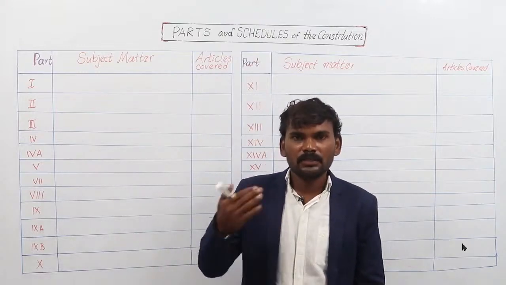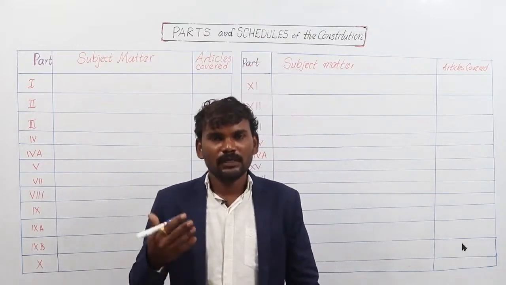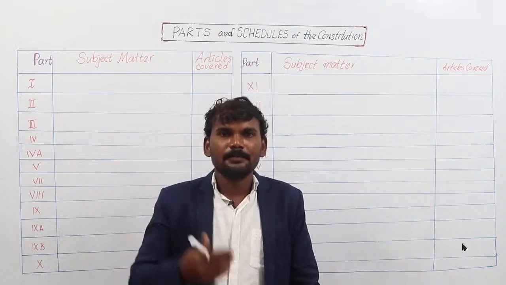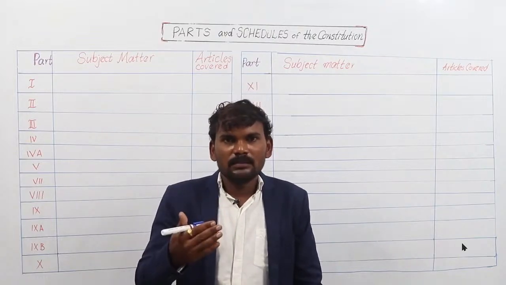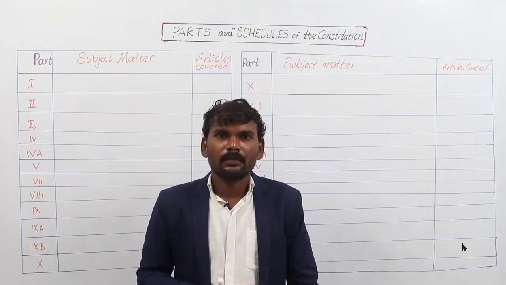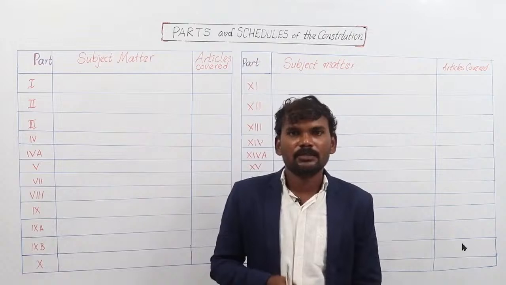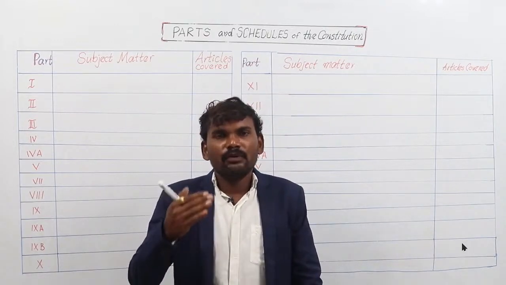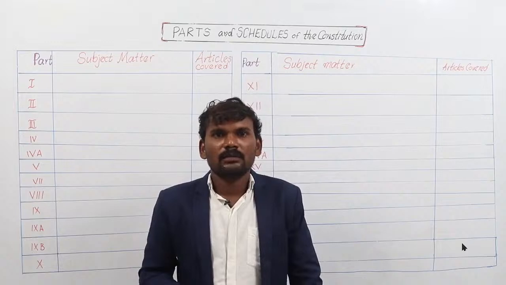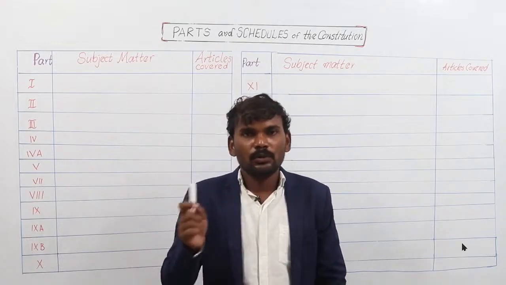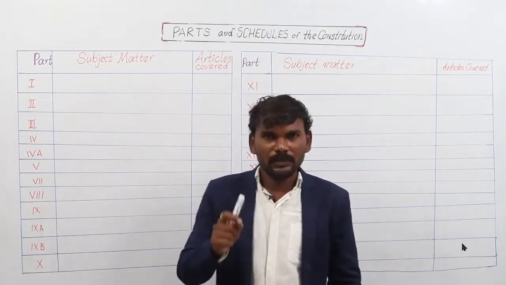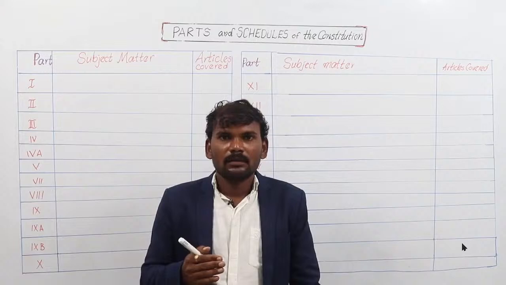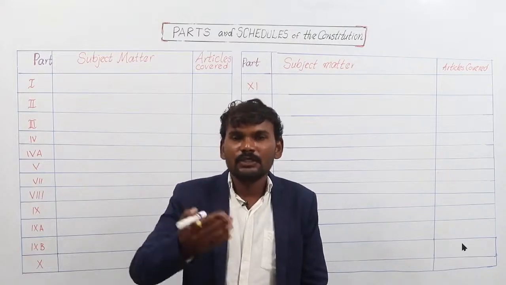But with time passing, as per the demands of our nation, some parts are added. Some parts, some articles, some schedules may be deleted. The seventh part is deleted, repealed, and some parts are added to the Constitution. If we want to add a part to the Constitution, no additional number is given to that part, but the number is added with an English alphabet letter.